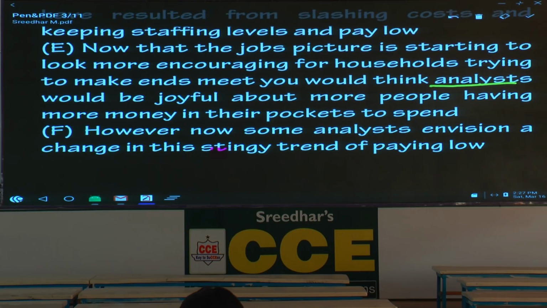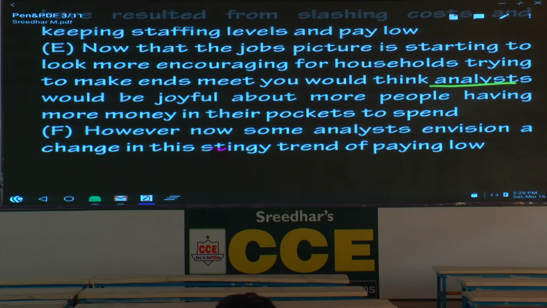I will read the sentence. Please listen very carefully. Now that the jobs picture is starting to look more encouraging for households trying to make ends meet, you would think analysts would be joyful about more people having more money in their pockets to spend. Now, this is the first sentence. How many of you have got this as the first sentence? Okay.